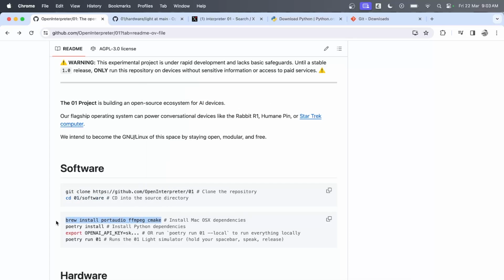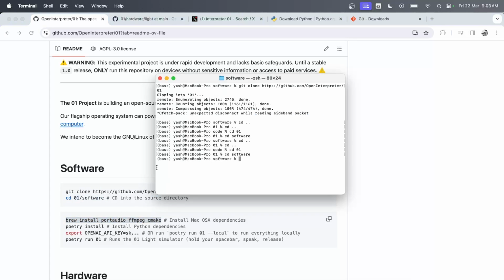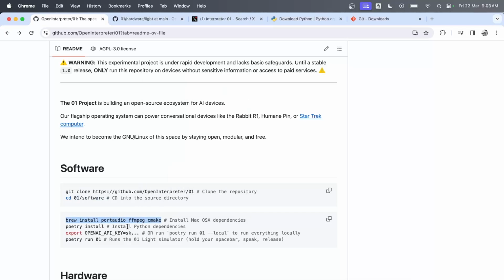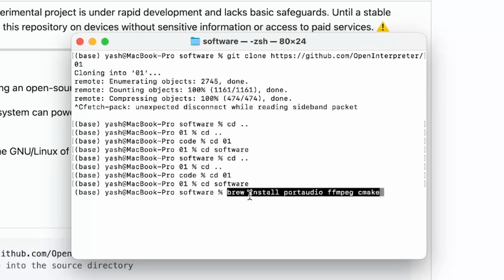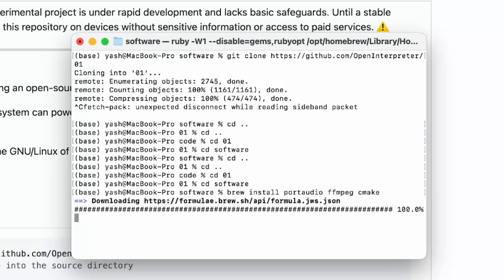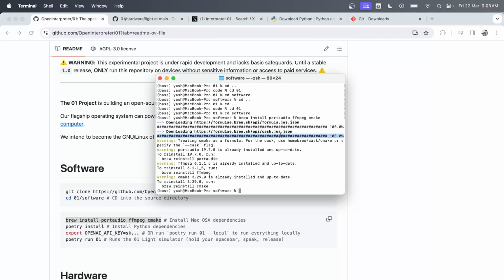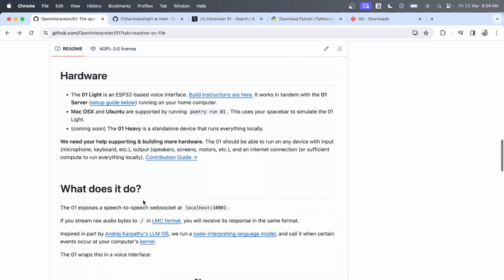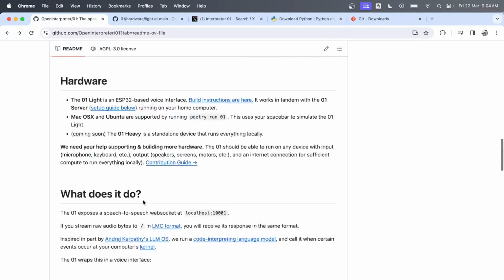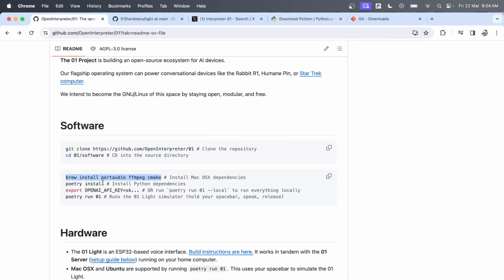Now you need to install a bunch of things because you will be giving access to your computer to the model. You need to install all of these things. I've already installed this, but go ahead and do brew install portaudio ffmpeg and cmake. Note that this is going to install this across your Mac and not limited to the project, right? You can see the installation is done, and this is for Mac, by the way, and I don't think there are instructions for Windows here. As of right now, it only shows things for Mac.